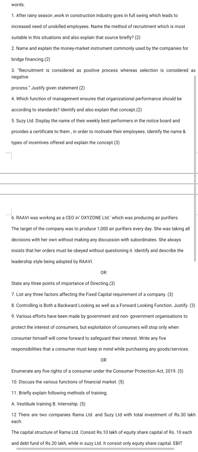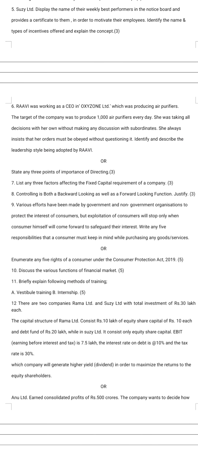Then the next one, question number 5: Suzy Limited displays the name of their weekly best performers on the notice board and provides a certificate to them. In order to motivate their employees, you need to identify the name and even the type of incentives which will be offered and explain the concept. Then you need to think about chapter number 7, that is directing. From that, one of the concepts of the monetary incentive you will take and then after explain the concept for the 3 mark.